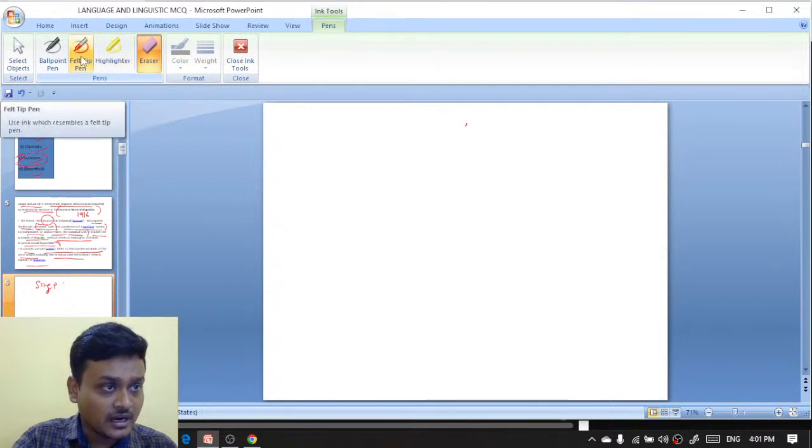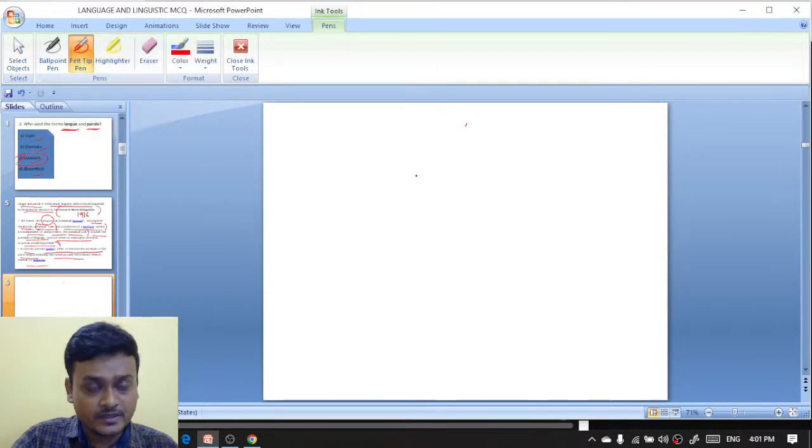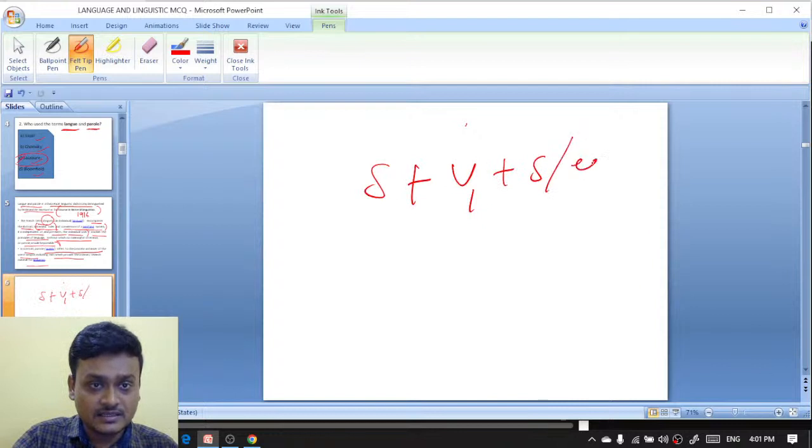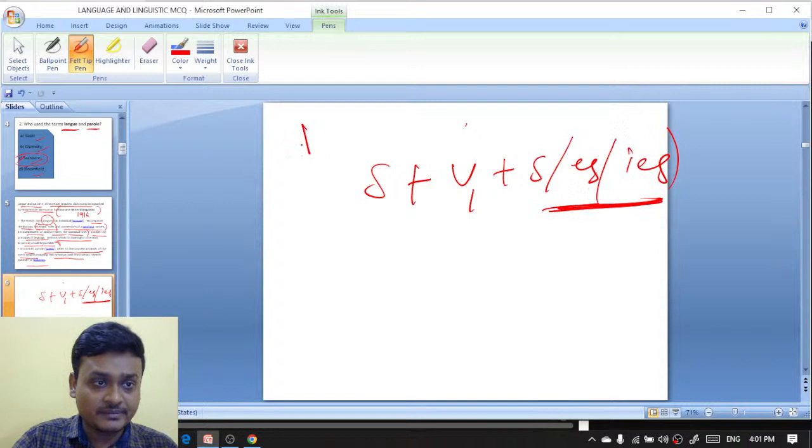So the structure is subject plus V1 plus s, es, or ies, in case of third person singular number.